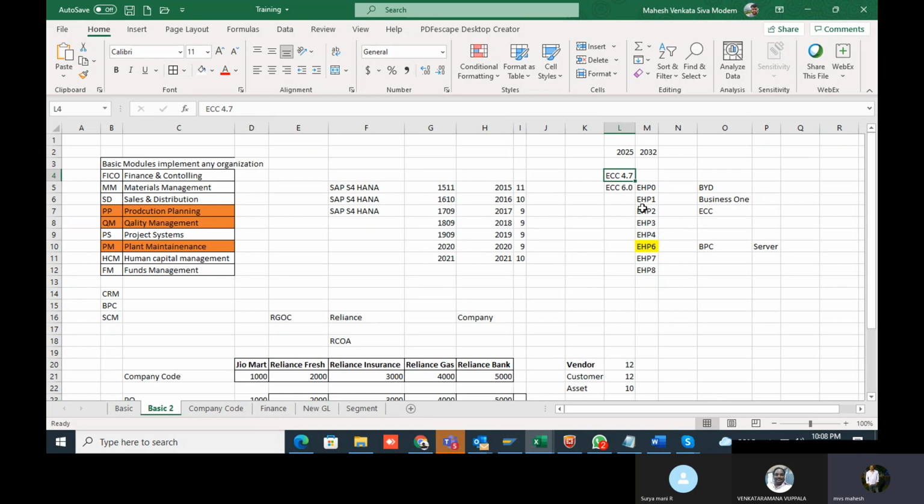In ECC also there are different packages, that is EHP0, EHP1, EHP2, EHP3, EHP4. Whatever new functionality they introduce, they change the series, and the latest version on the ECC side is EHP8. This is not year specific, because they took 2 years also for releasing versions. But in S4HANA, they introduce the versions year wise.